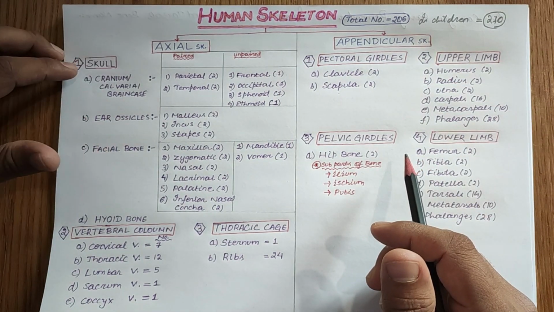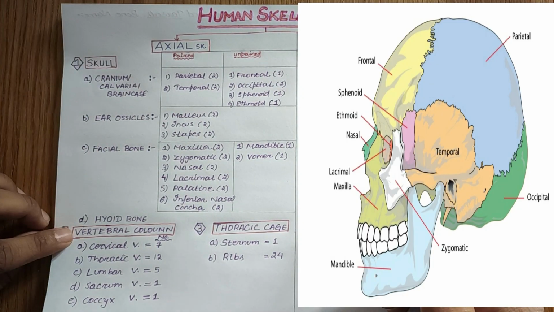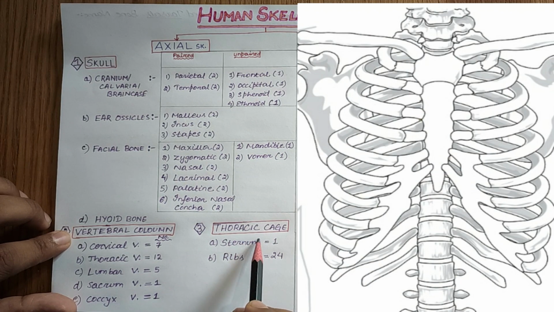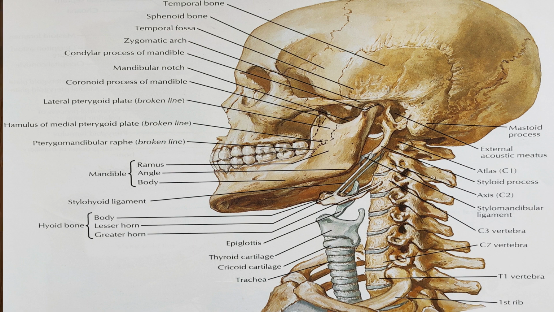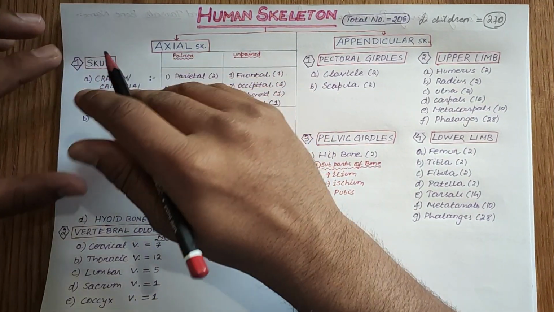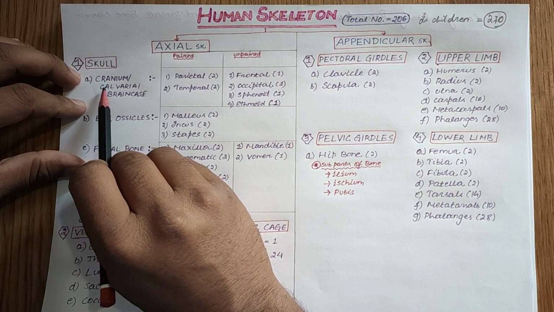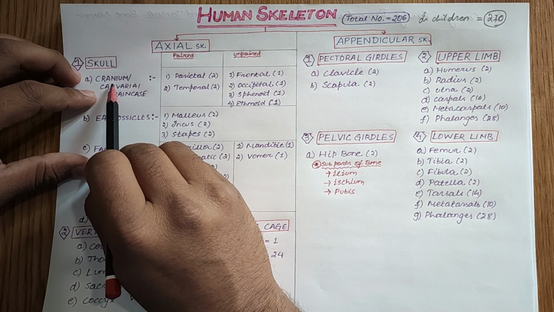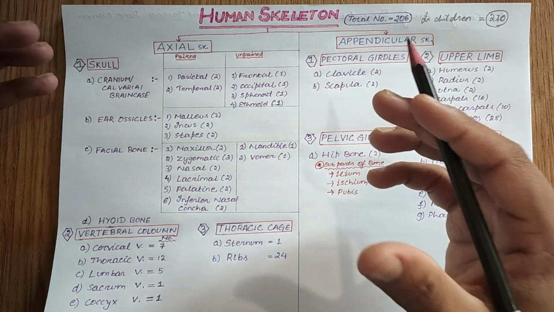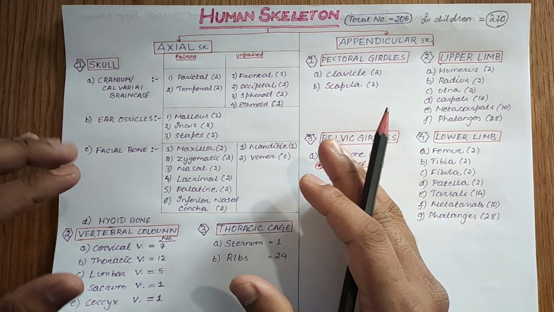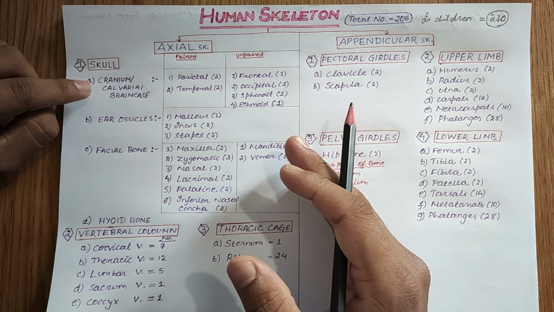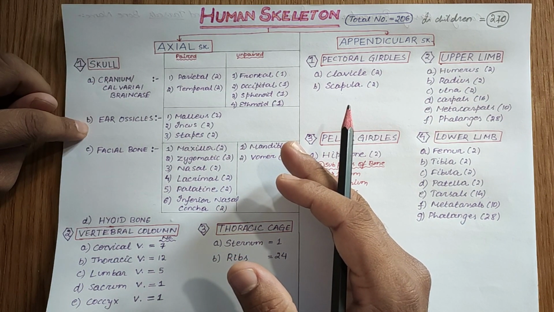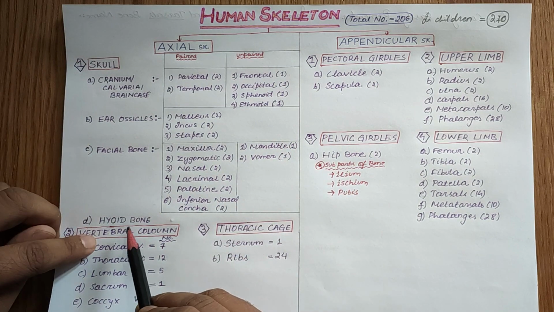The axial skeleton is comprised of the skull, vertebral column and thoracic cage. The skull is the uppermost part of the human skeleton, present in the axis. So what does the skull comprise of? The skull comprises the cranium, also called calvaria or brain case. Cranium sounds like brain, so you can remember that the brain is present inside this cranium. Then ear ossicles, facial bones and hyoid bone.